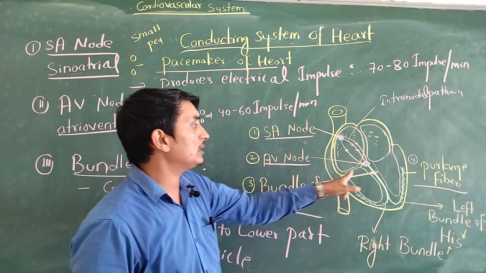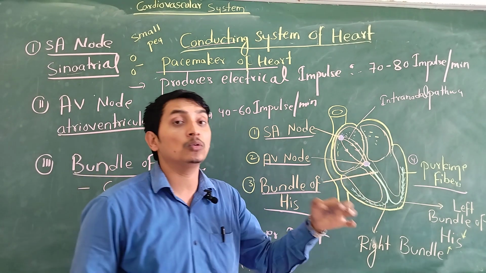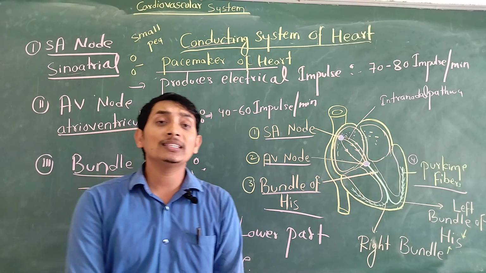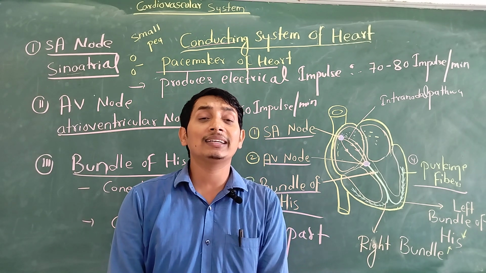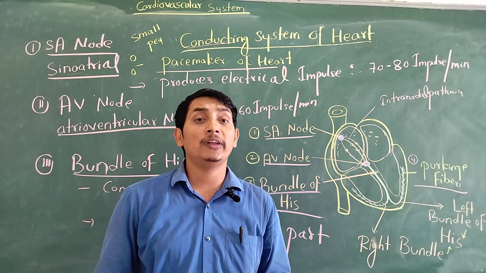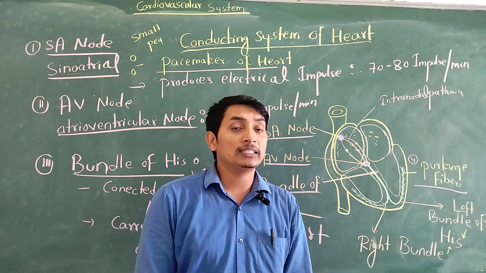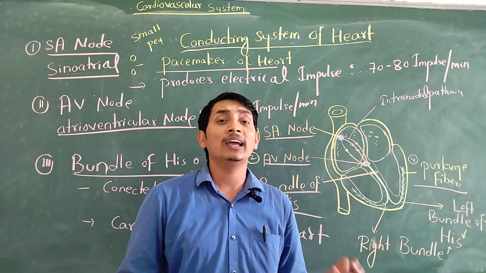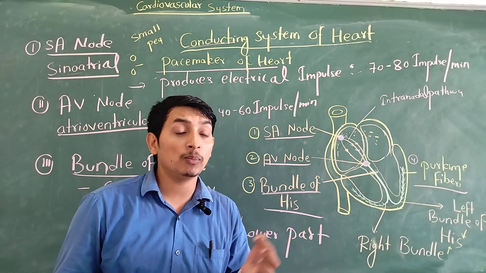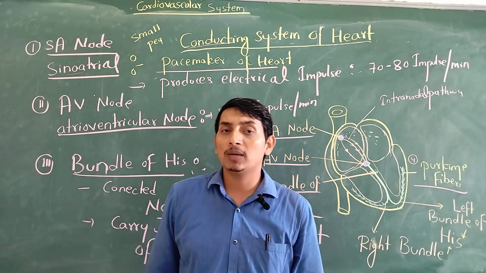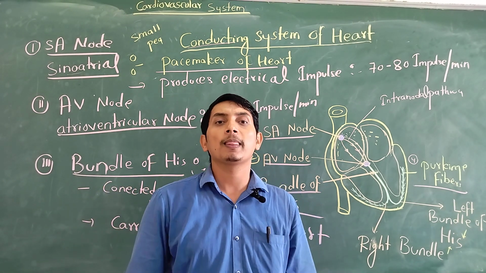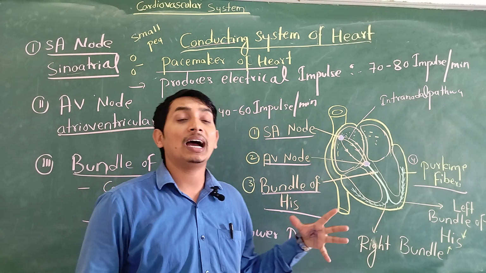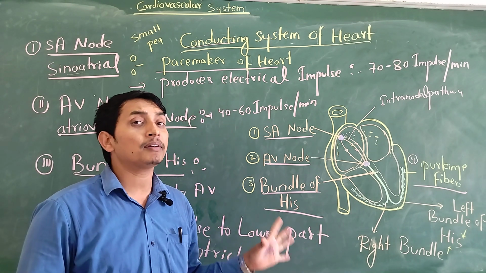When there is any disorder in the conducting system, where it cannot conduct electrical impulses, in the SA node, AV node or bundle of His, it is called cardiac arrest. So what is cardiac arrest? Cardiac arrest is a conducting disorder. What is a heart attack? Myocardial infarction. In the last video we discussed the types of circulation, including coronary circulation. When the coronary arteries are blocked, they cannot supply the heart muscle, so the heart muscle cannot receive oxygen and nutrients, and the patient suffers a heart attack. The heart muscle becomes dead. So conducting disorders like cardiac arrest and heart blockage are disorders of the conducting system.